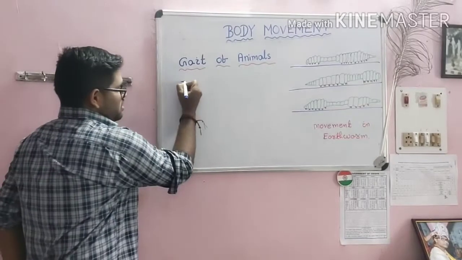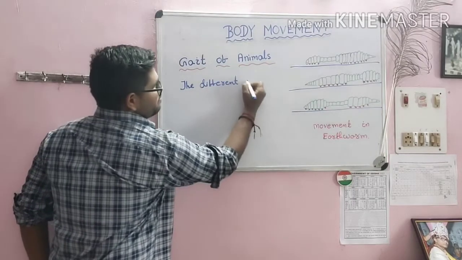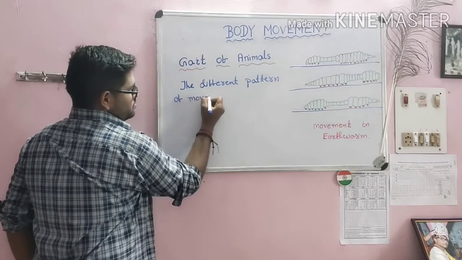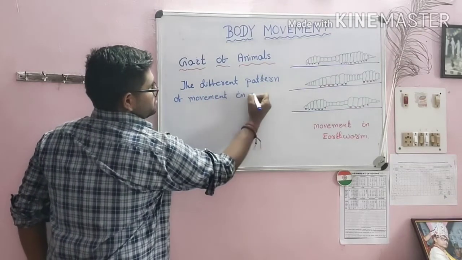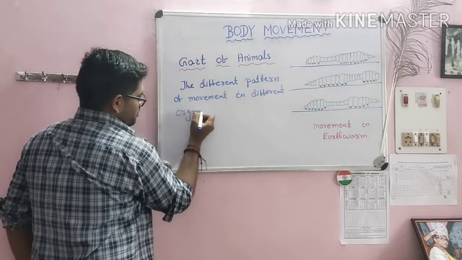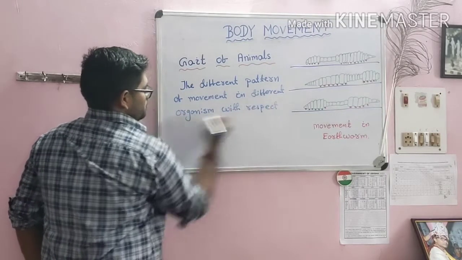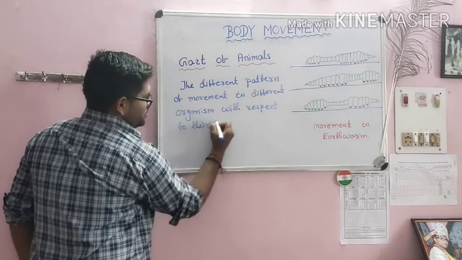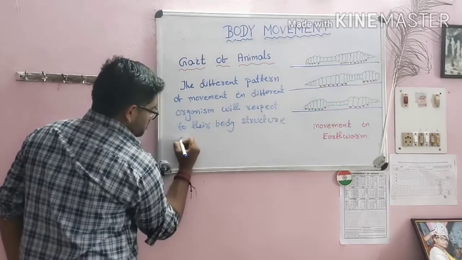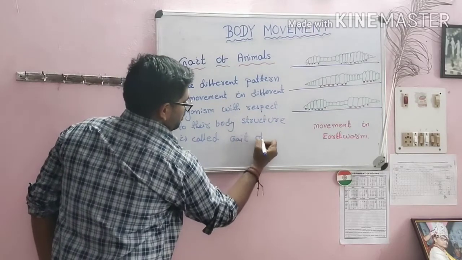You can write that the different pattern of movement in different organisms with respect to their body structure is called gait of organism.